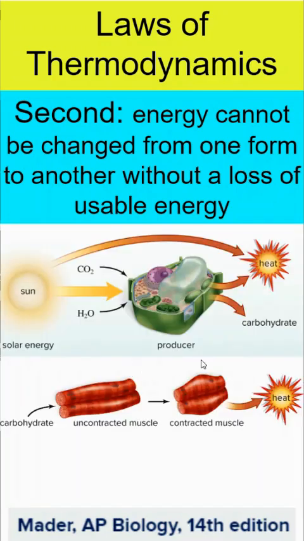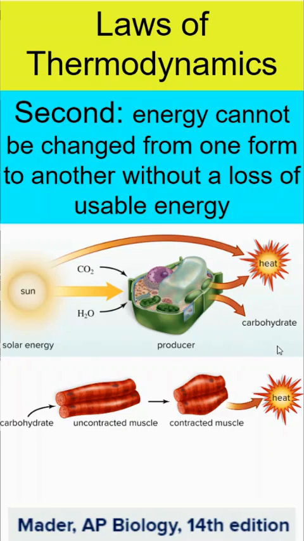So if we look at that at a cellular level, again, we're taking this solar energy, we're taking in some matter, and with that matter, through photosynthesis, we're going to take that light energy and turn it into chemical energy in the carbohydrate, and that carbohydrate can help create mechanical energy in the contraction of muscles.